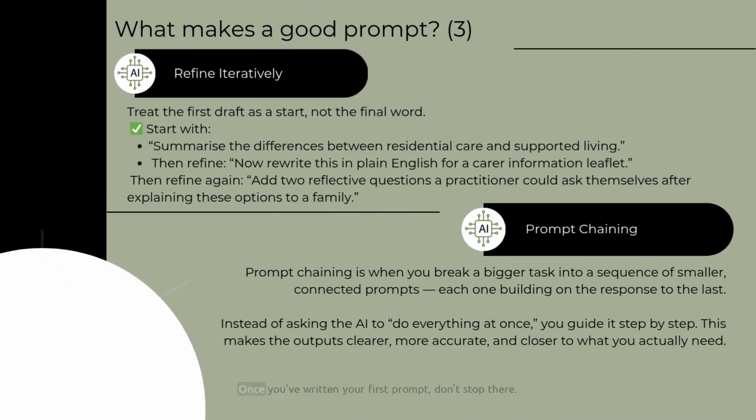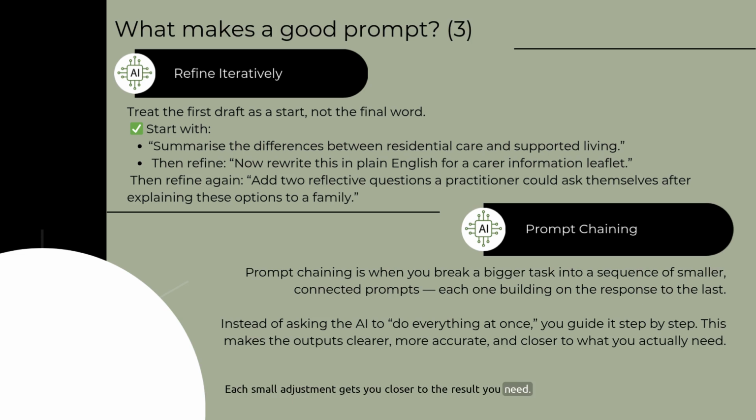Once you've written your first prompt, don't stop there. Refine it. Good prompting is iterative, which simply means you build and improve it step by step. If the first response isn't quite right, tell the AI what to change. Make the tone more formal, or add one example of direct work with the person. Each small adjustment gets you closer to the result you need.